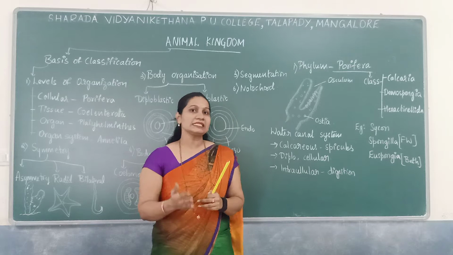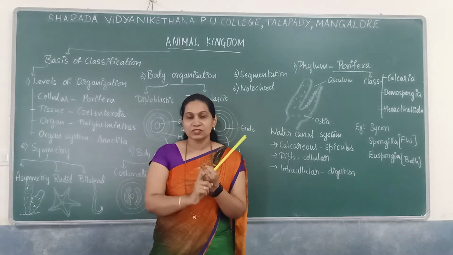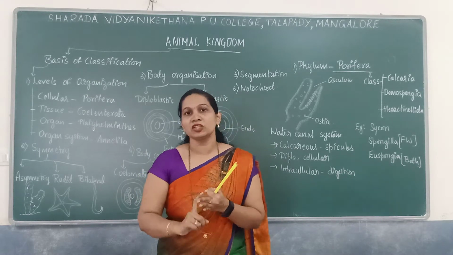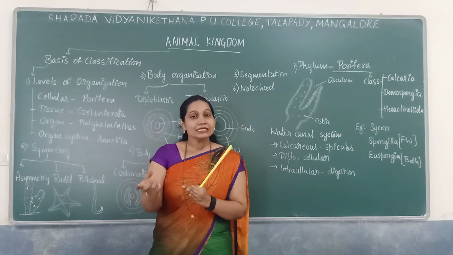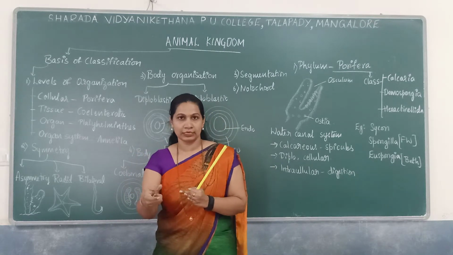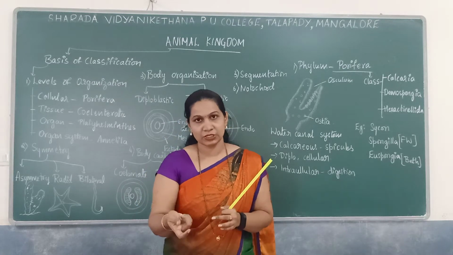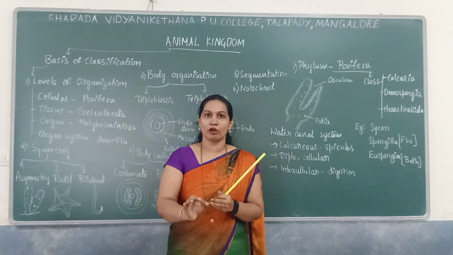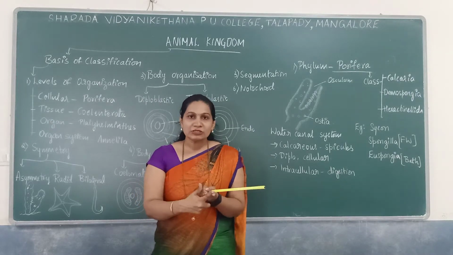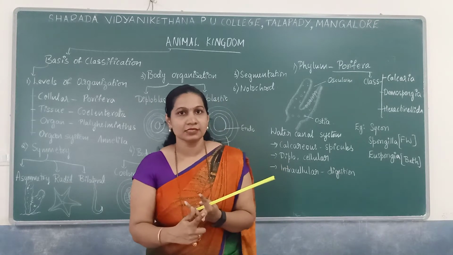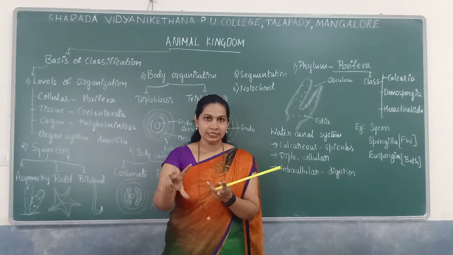We have different systems, for example the digestive system, respiratory system, and circulatory system, which consist of different organs. The digestive system consists of organs such as the stomach, esophagus and intestine.